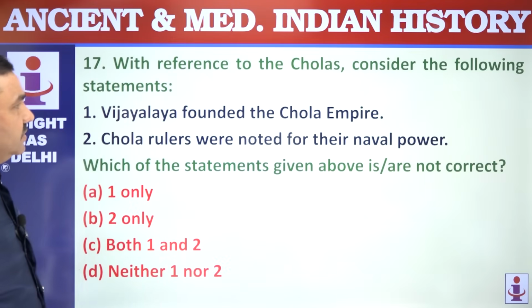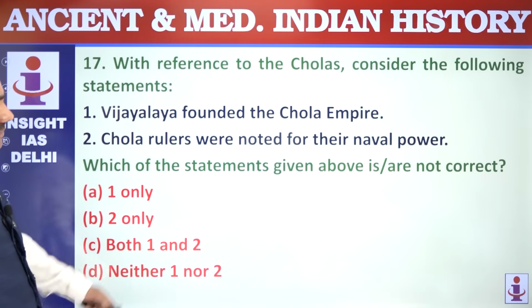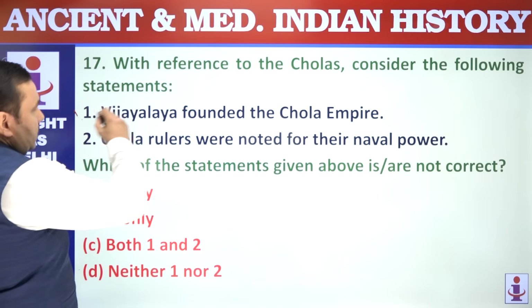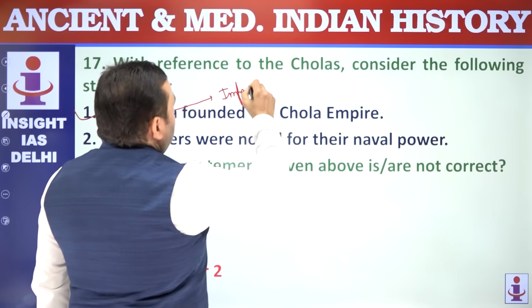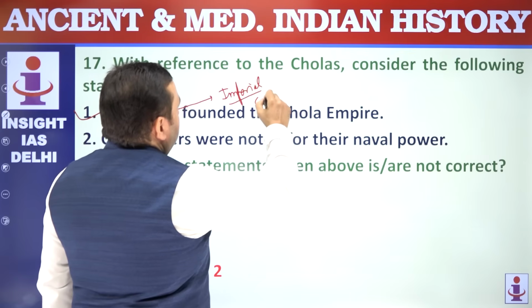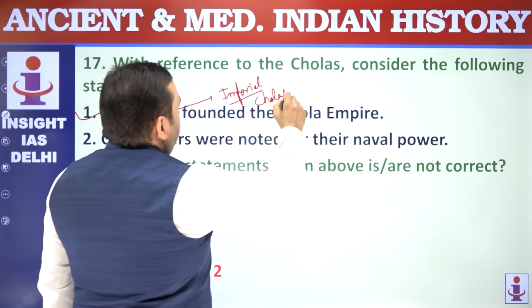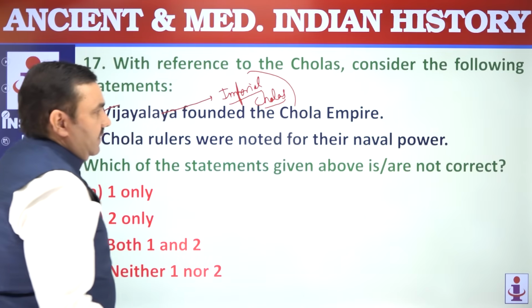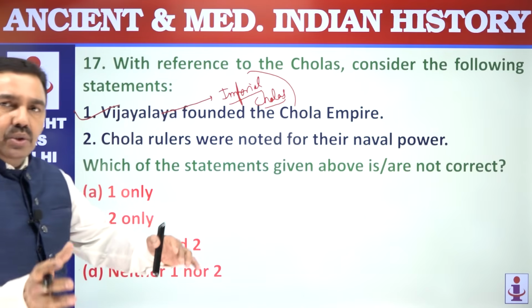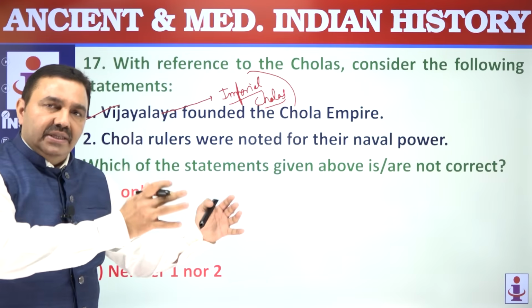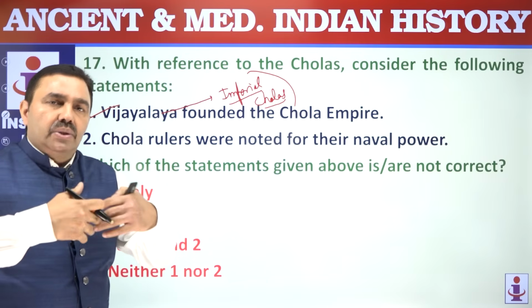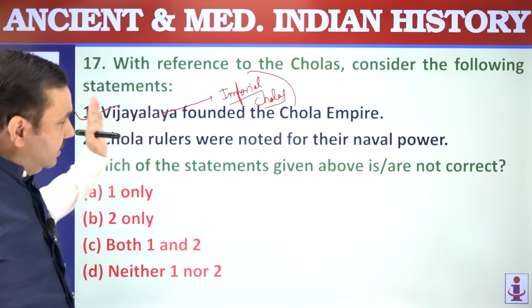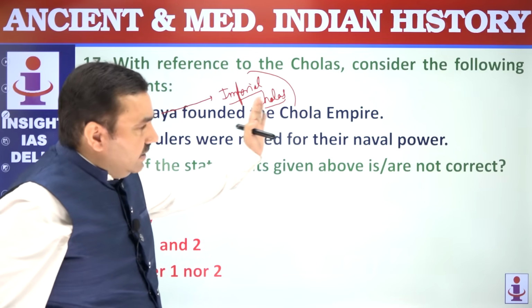Question number 17. With reference to Cholas, consider following statements. Vijayalaya was the founder of the Chola Empire. This was the empire of Imperial Cholas. Imperial Cholas became dominant in South India when Pallavas declined, at the cost of Pallavas. Earlier, Cholas were under Pallavas till 850 AD, and in 850 AD, Vijayalaya declared independence with Tanjore as its capital. That marked the beginning of the Imperial Chola dynasty.